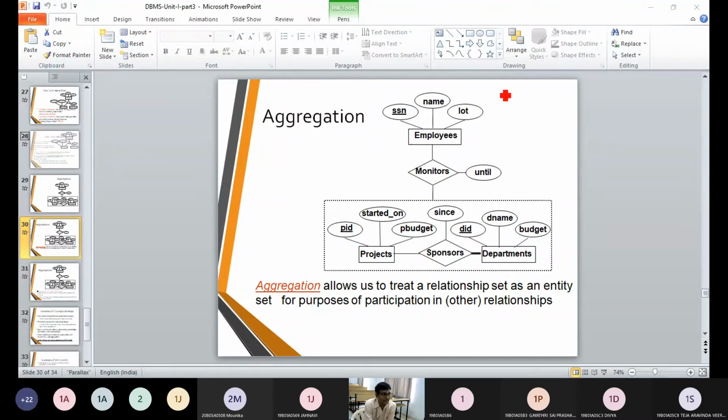Now we can see the first entity set SSN, name, LOT. It belongs to employee. Then the employee is going to monitor. He is going to monitor what? He is going to monitor the projects. He is going to have the projects which are going to be sponsored to the department. So here you can see a dark line, and that dark line belongs to a department, and the department is going to have projects. Projects are going to be sponsored from one duration to another duration.